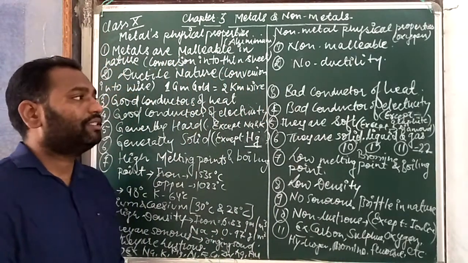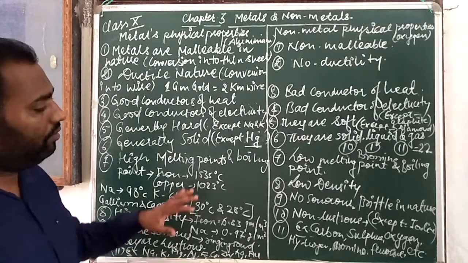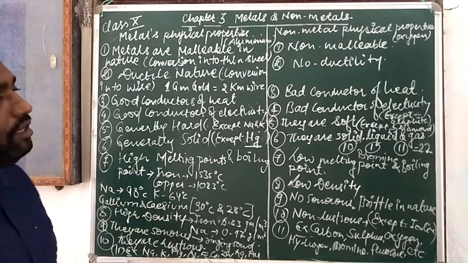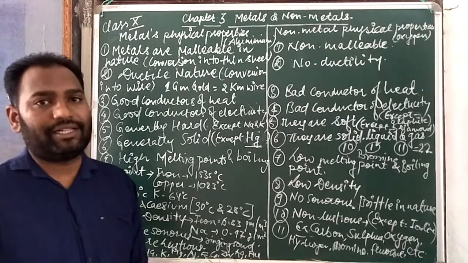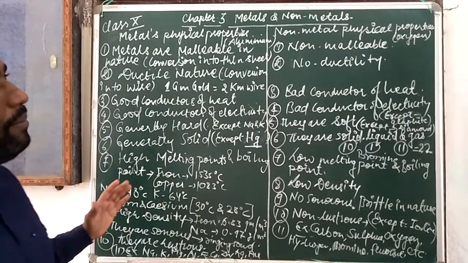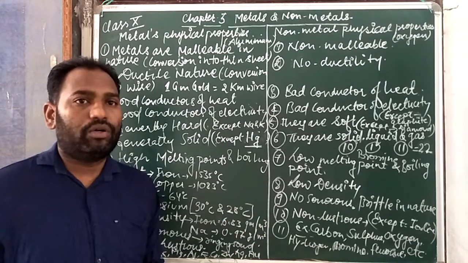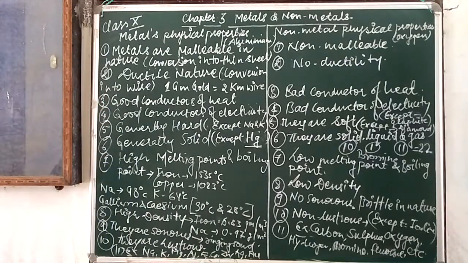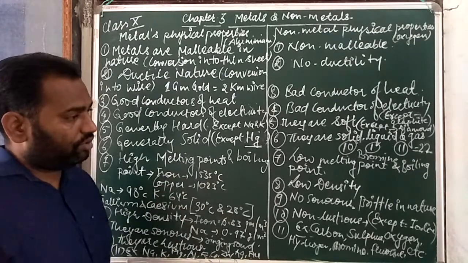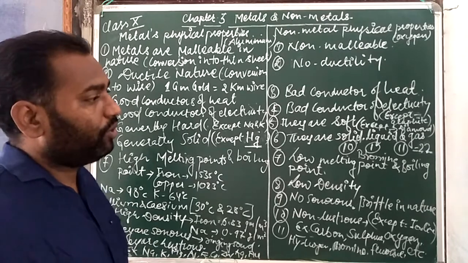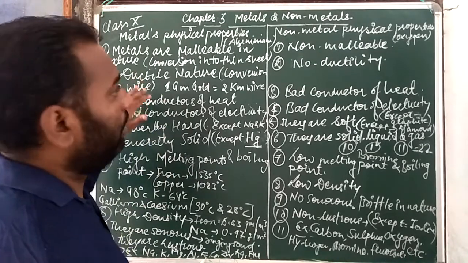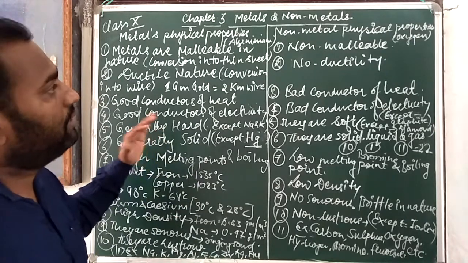So I hope you have studied metals and non-metals in a well-defined form. Okay. Next we will start the chemical properties of metals. This was our physical properties of metals and non-metals. In the next class we will study the chemical properties, because our time is going to be over. So I hope once again you will try to listen, okay.